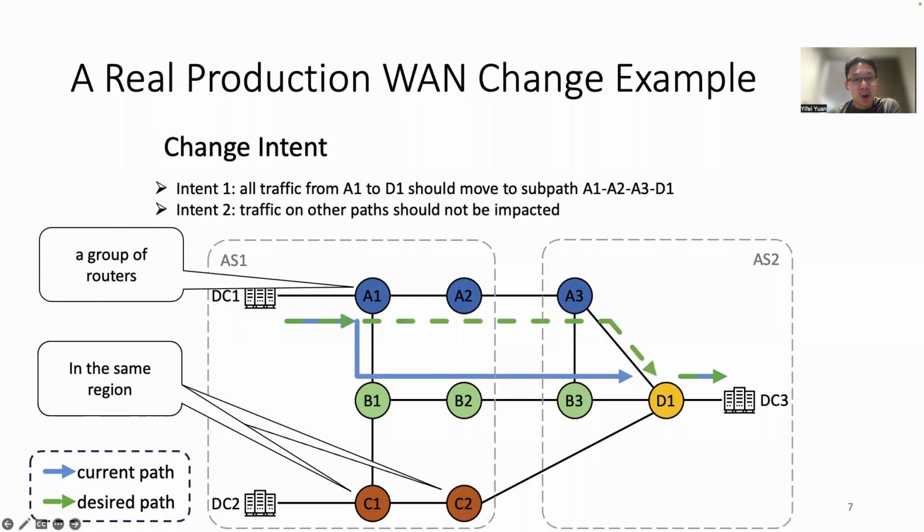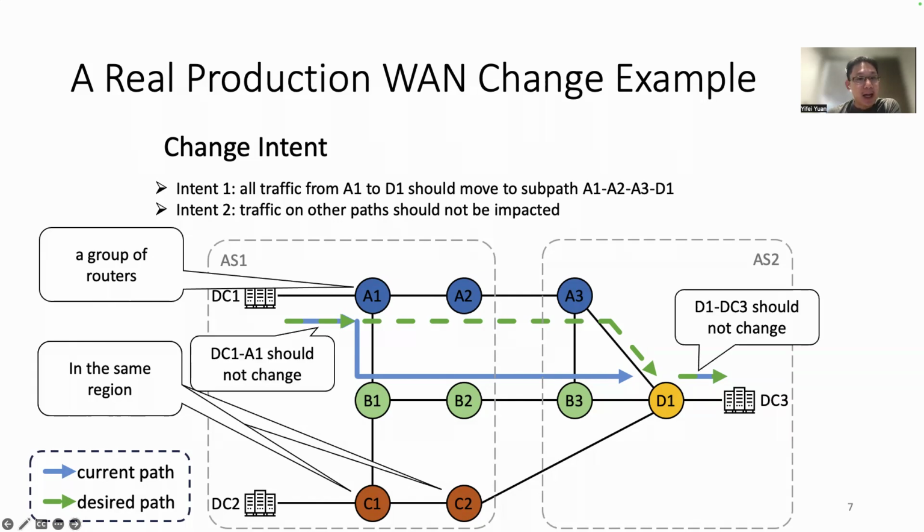The operator wants to optimize the forwarding path such that all traffic from A1 to D1 follows a shorter path, that is A1, A2, A3, D1. Note that the subpaths from DC1 to A1 and D1 to DC3 should stay the same. Meanwhile, the forwarding paths of other traffic should not be changed.